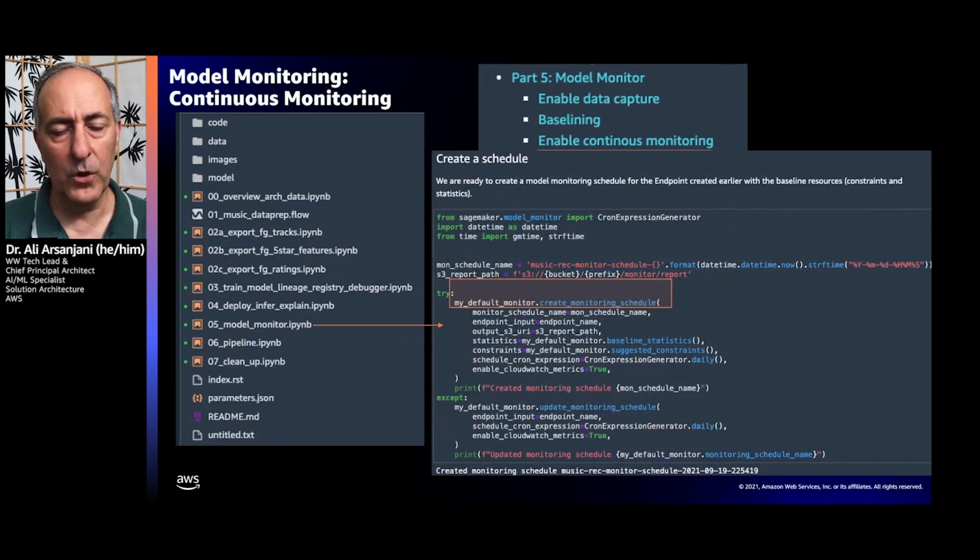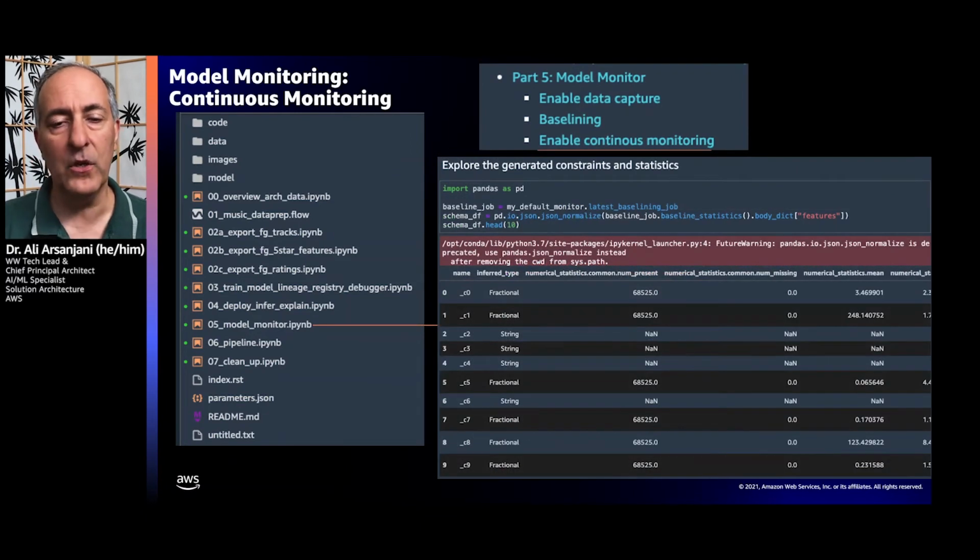Subsequent to that, we're going to define a schedule. So we're going to use the create monitoring schedule on the monitor object, and we'll give it some baseline statistics, all the suggested constraints, and we're going to set this up as a cron job for a daily monitoring of that particular endpoint, the SageMaker hosted endpoint. When something happens, it will trigger an alert as necessary. And we can explore some of the generated statistics that are ensuing as a result of the monitoring of the model.